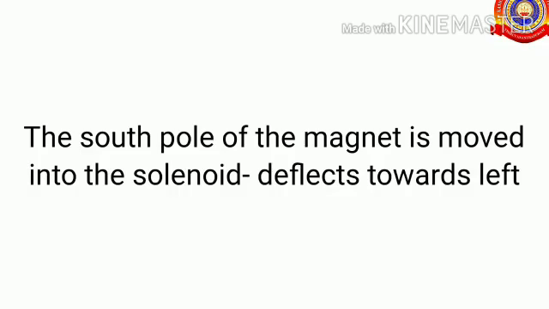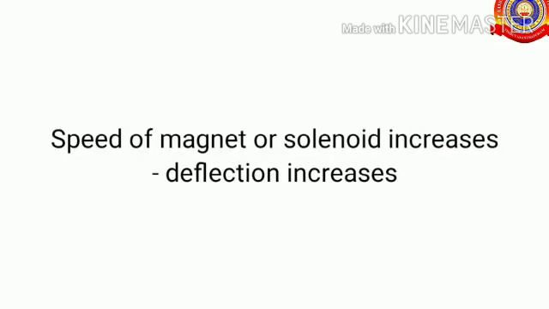When the south pole of the magnet is moved into the solenoid, it deflects towards left. When the speed of the magnet or solenoid increases, the deflection also increases. So these are the observations of this experiment.